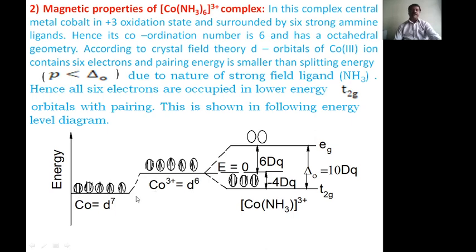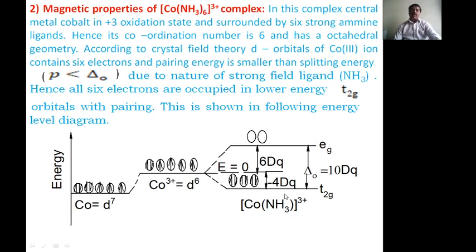Then for the +3 oxidation state, you have to remove 3 electrons. But here the 4s electrons will also be there, 2 electrons in 4s. Therefore, while creating cobalt +3, you have to remove 3 electrons. First you remove 2 electrons from the 4s orbital, and 1 electron from the d orbital. Therefore it becomes 6 electrons, we say a d6 configuration.